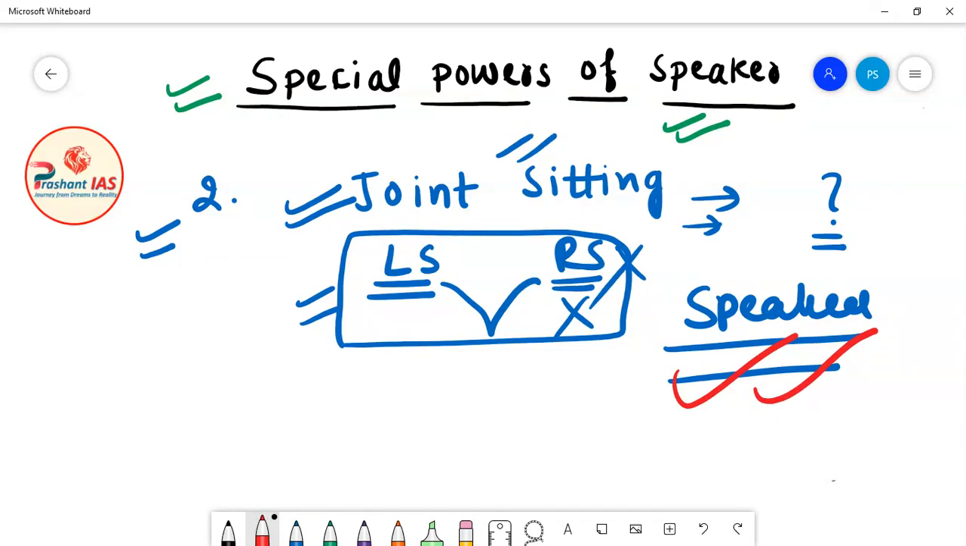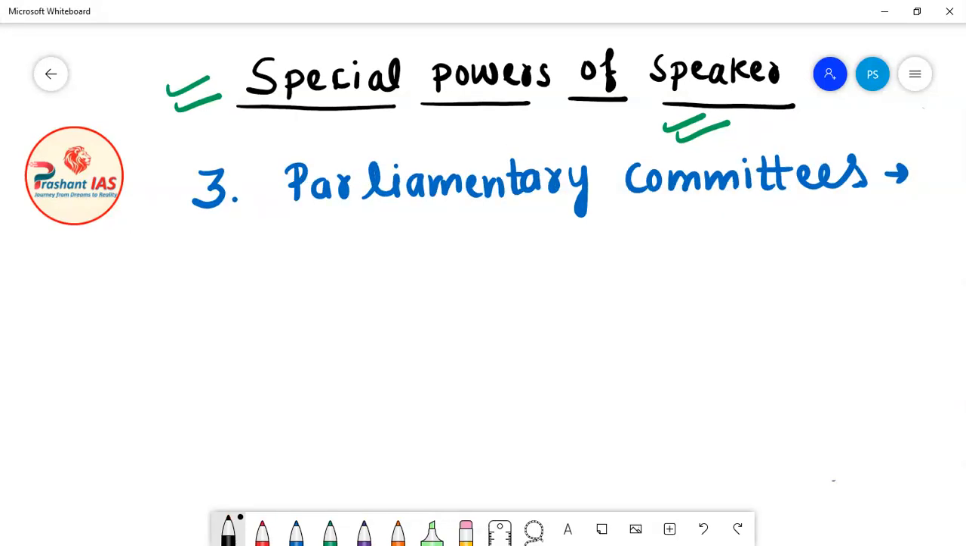Now friends, after this, the next special power of the speaker of Lok Sabha is regarding parliamentary committees. I would like to tell you that the committees of parliament are basically the committees of Lok Sabha. Now what are these parliamentary committees, and what is the meaning of the statement which I have said?